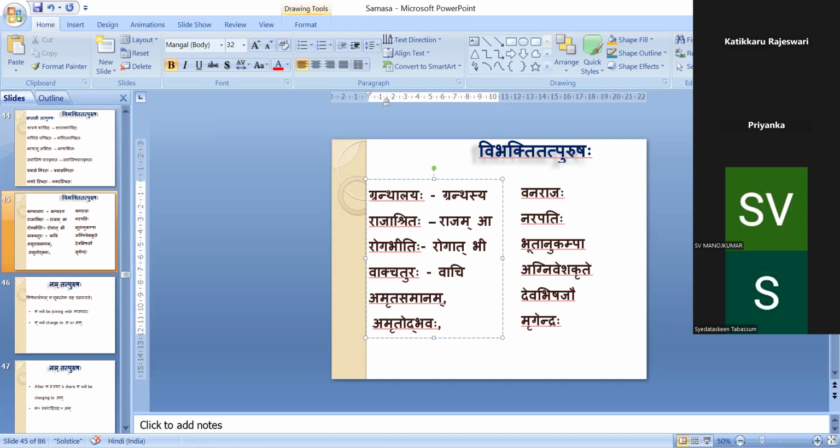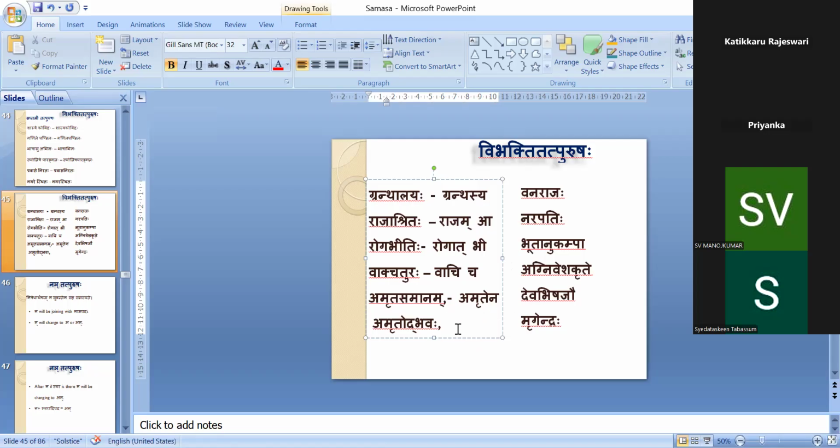Therefore it will become Vachi Chaturaha. Samana Shabda will be which Vibhakti? Samana, Sama, all are in Tritiya Vibhakti. It will become Amrutena Samanam, Amrutasamanam. Okay.